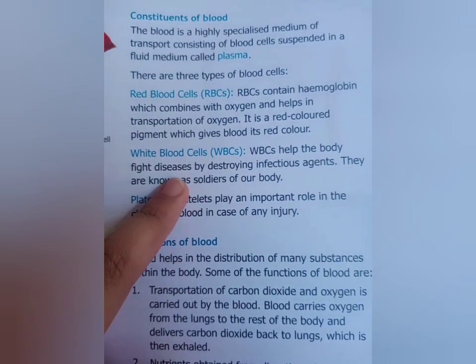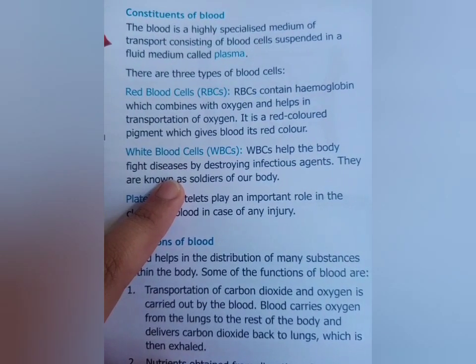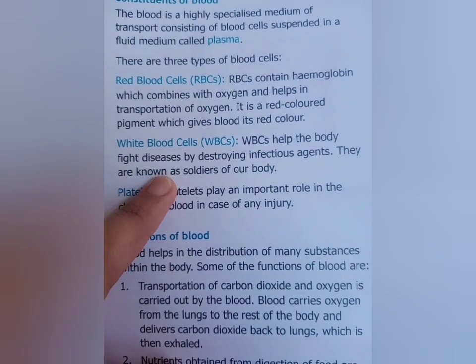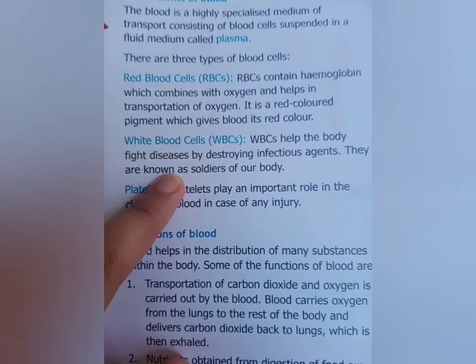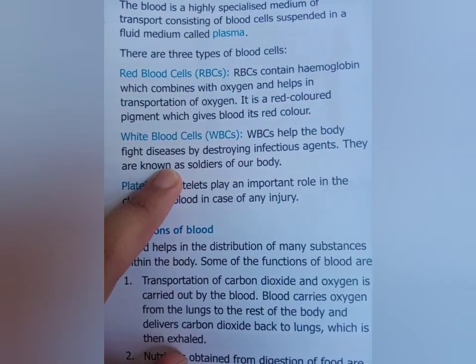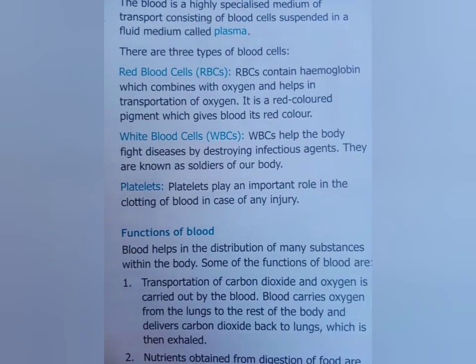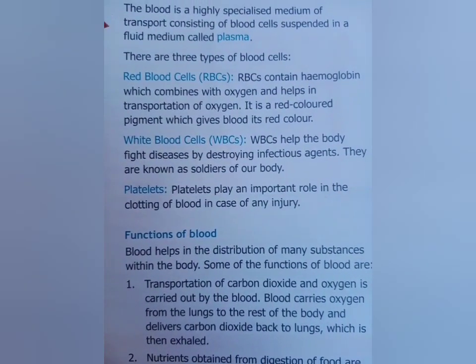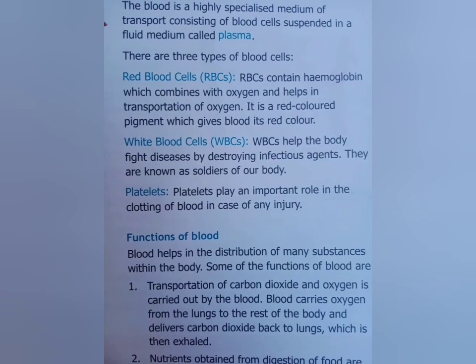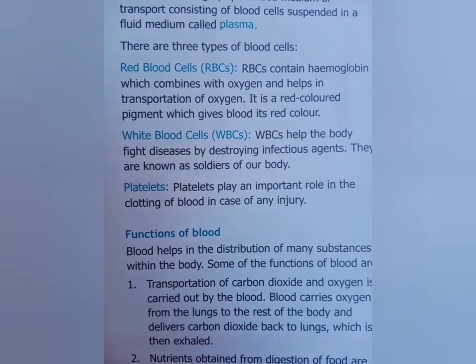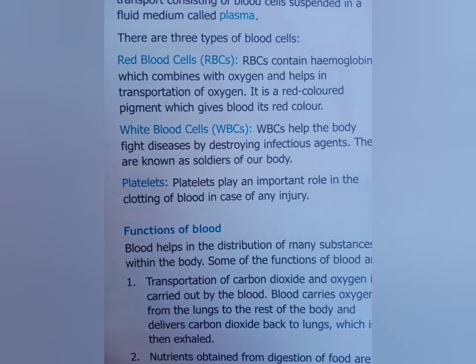Now white blood cells. These are responsible for fighting against diseases. That means they help us in developing our immunity system. These fight against diseases, and these are also known as soldiers of our body. A question can come: who are the soldiers of our body? We will say WBCs. White blood cells are the soldiers of our body.